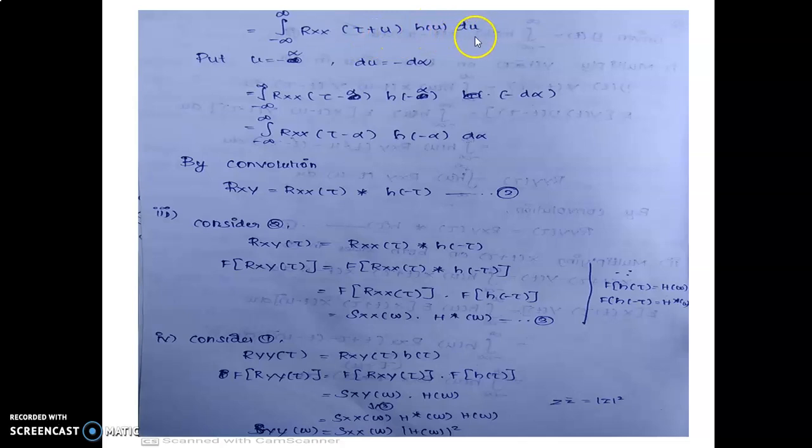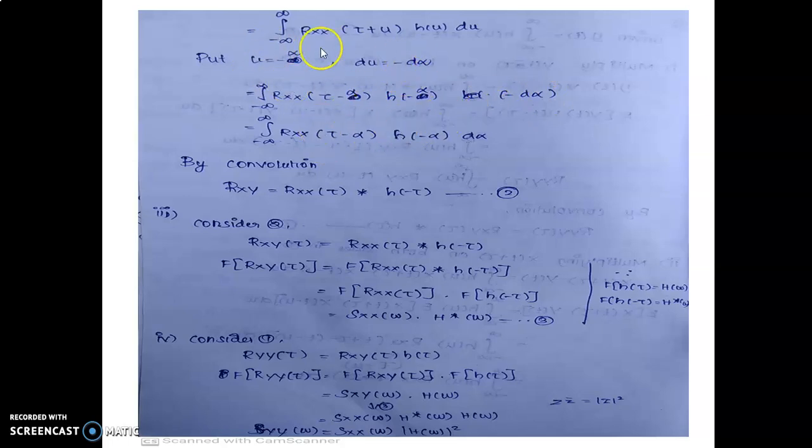Now put u equal to minus alpha, so du is equal to minus d alpha. Now the integral from minus infinity to plus infinity of Rxx(τ−α) h(−α) into minus d alpha.